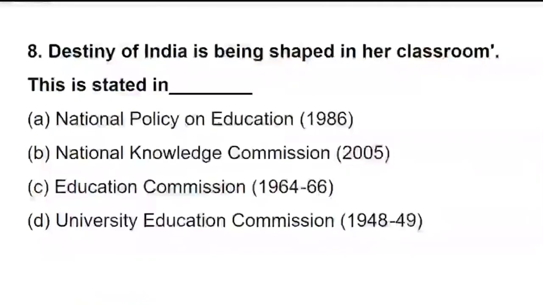Clear? Okay, let's come to question number 8. Question number 8 talks about the destiny of India being shaped in her classroom. Once again I'll repeat, the destiny of India is shaped in her classroom. Now this statement was stated where? Was it in National Policy on Education 1986? Was it the National Knowledge Commission? Was it the Education Commission? Or was it the University Education Commission?